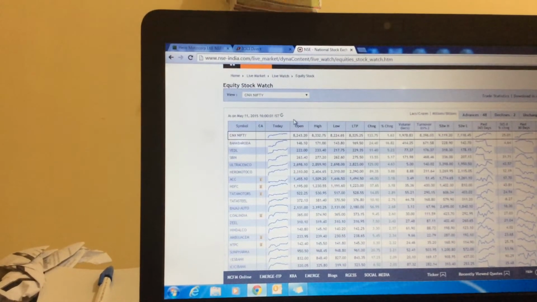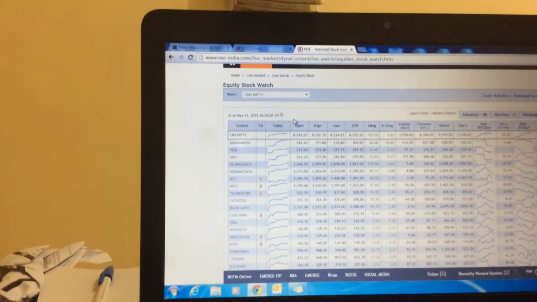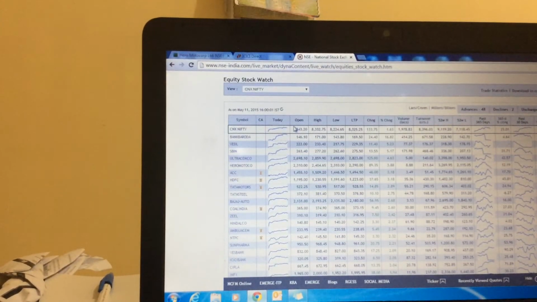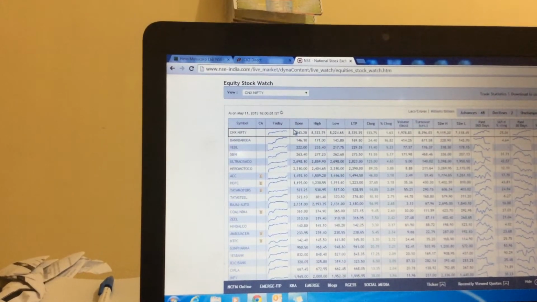Most people prefer intraday because there is more risk but more profit. It is better to play intraday with margin trading, because you need to pay only 1 or 2% of the value of the stock, and you can play the intraday.